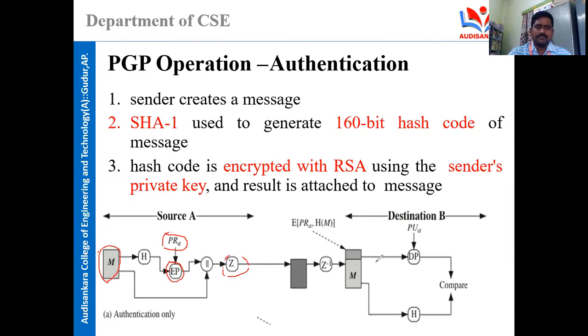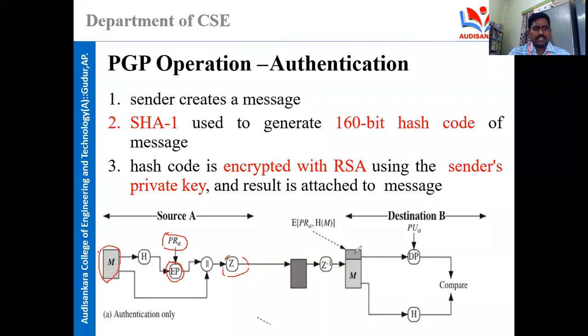At the destination, we perform Z inverse, which means the reverse function of the operation you performed to get back this content. M is the original message, and this one is the encrypted message.